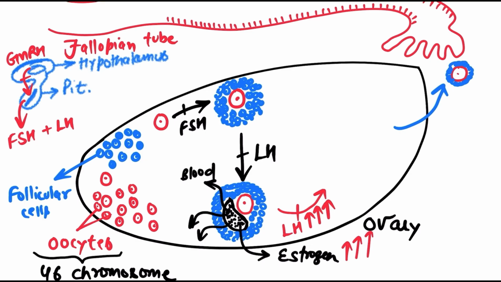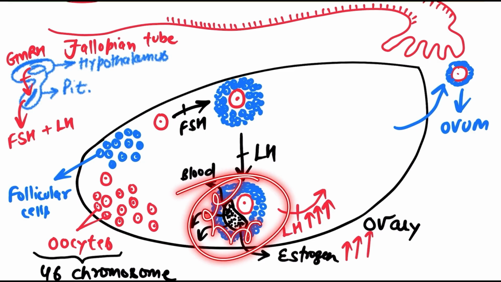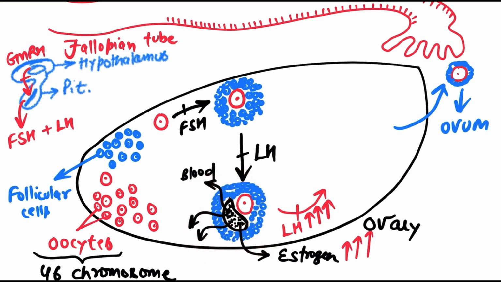So this structure is the ovum. And this structure is formed under the influence of which hormone? LH hormone. Because in a short period of time, the LH concentration increases. As a result, the blue color cells, the follicular cells, start producing the chemical in very large concentration and start storing it inside. As a result, the structure bursts.